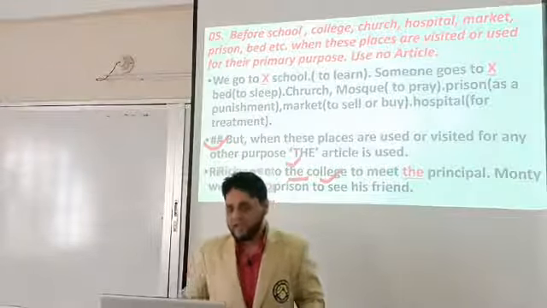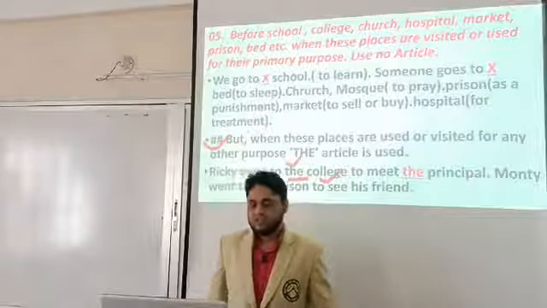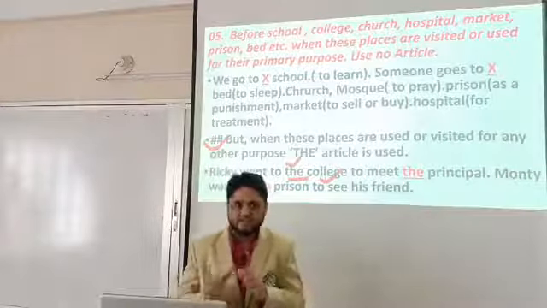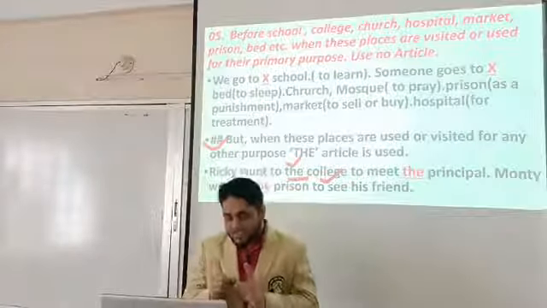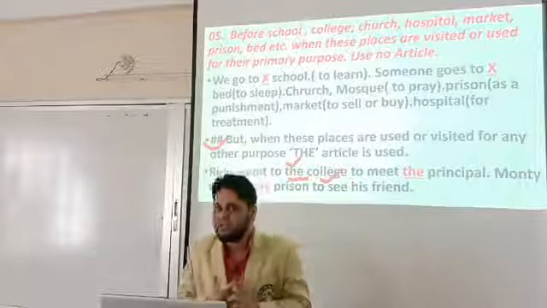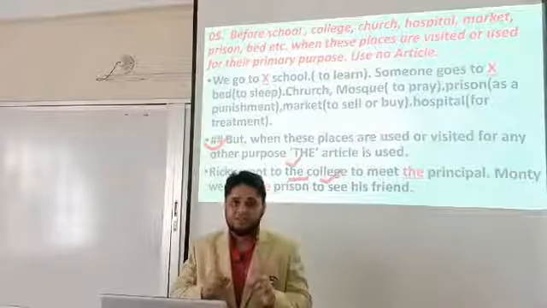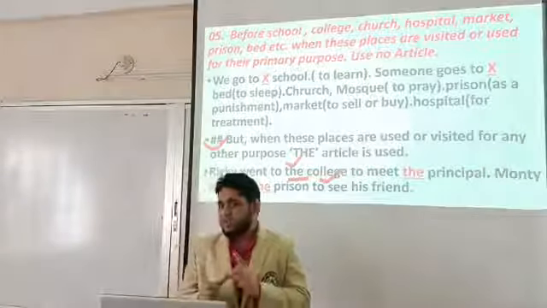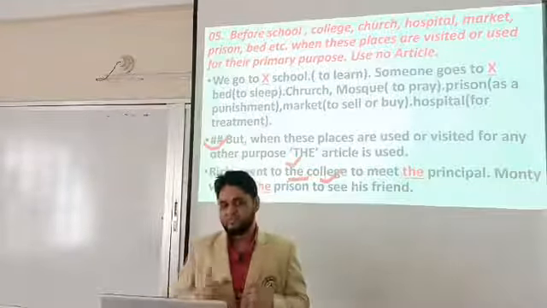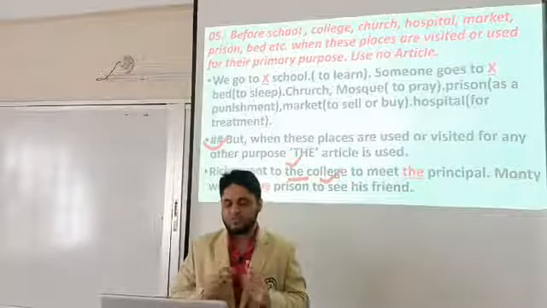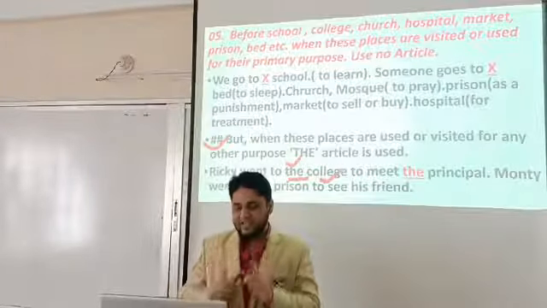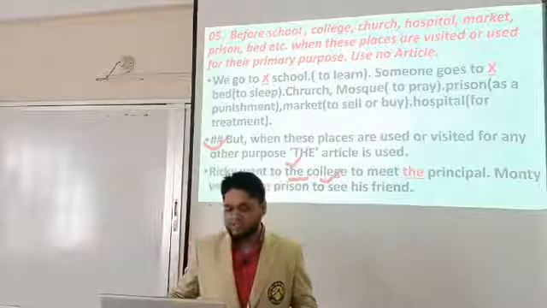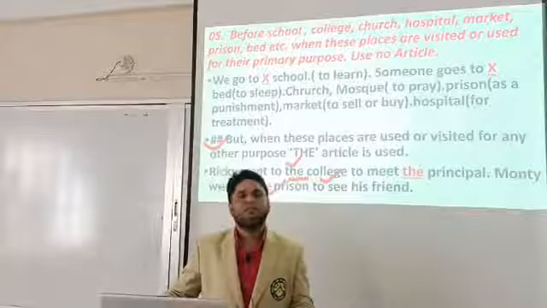And again, Monty went to the prison to see his friend. Monty has a friend, who is a guilty person, who has committed a crime, and for this reason he is imprisoned. Dear students, but Monty is not a guilty person. He is an innocent person, but he wants to meet or visit his friend. That's why he went to the prison, and for this reason we have used the before prison.